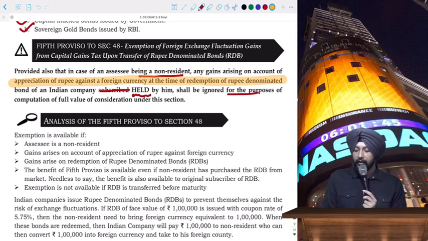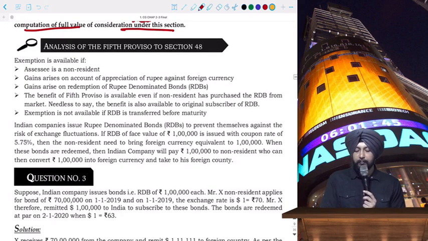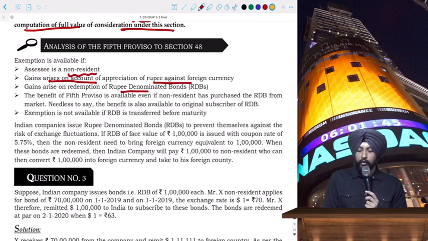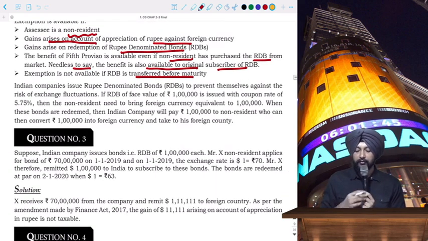Okay, shall be ignored. What shall be ignored? Any appreciation of rupee for the computation of full value of consideration under this section. Okay, who will get this benefit? Non-resident. What benefit is given? Any gain arising on account of appreciation of rupee against foreign currency. If gain arises on redemption of rupee denominated bonds, that is not taxable. The benefit is available even if the non-resident has purchased the RDB from the market. As I told you, he is purchasing from some other buyer. Needless to say, the benefit is also available to the original subscriber. But the benefit is available only if the bonds are held till maturity, that is, they are not transferred before maturity to somebody else. I hope this is clear to you now.